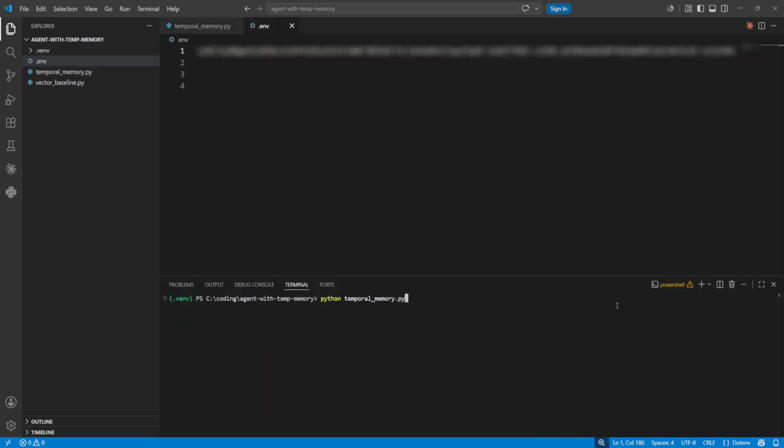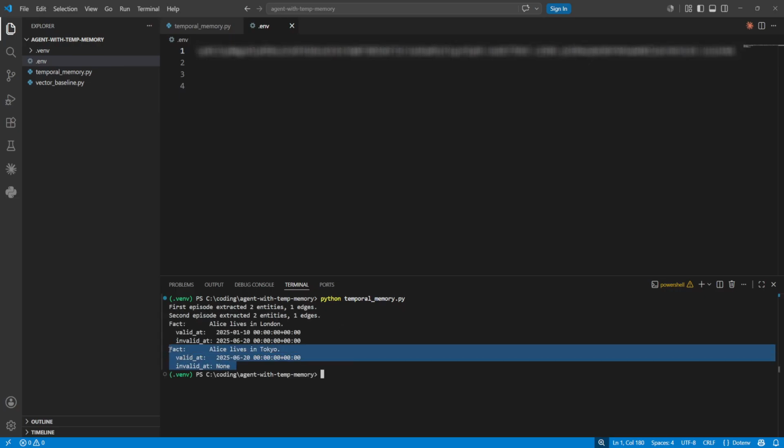Alright, this is the moment of truth. Let's run the file. Graphiti makes a few LLM calls to extract and resolve, so give it a few seconds. And here it is. As you can see, Tokyo comes with invalid_at set as None, which means that this is the current fact. You can also see that Alice lives in London has valid_at and also invalid_at, which means that the graph knows that Alice used to live in London but it is no longer valid. This is the same data that confused Chroma, and now both questions have a clean answer.